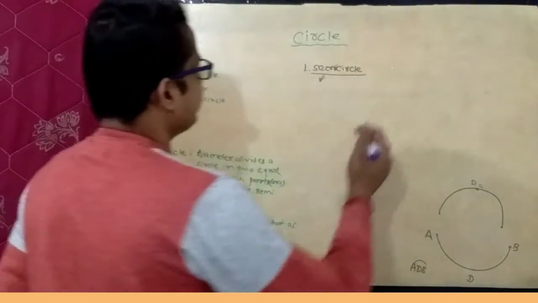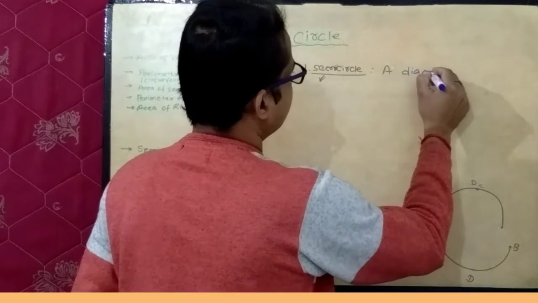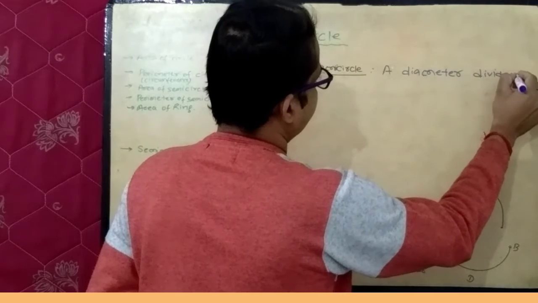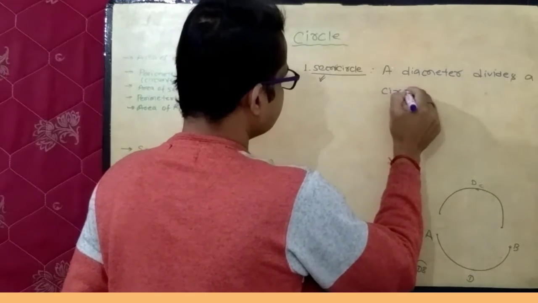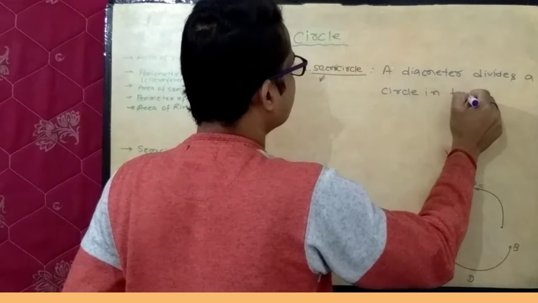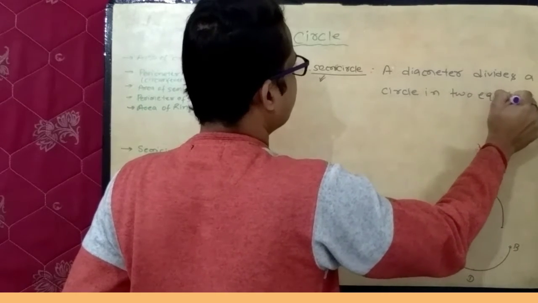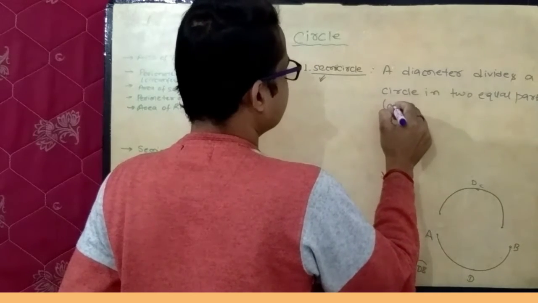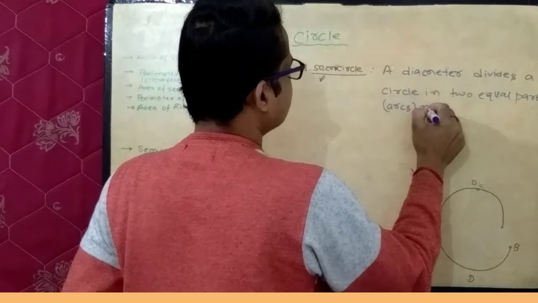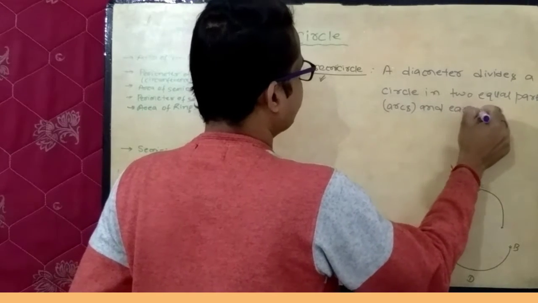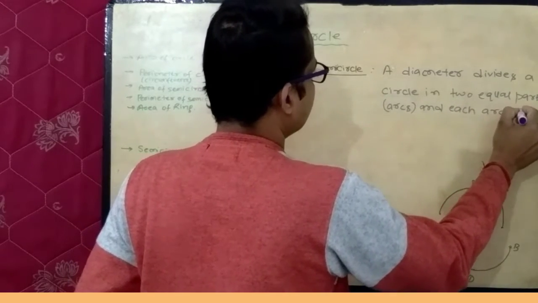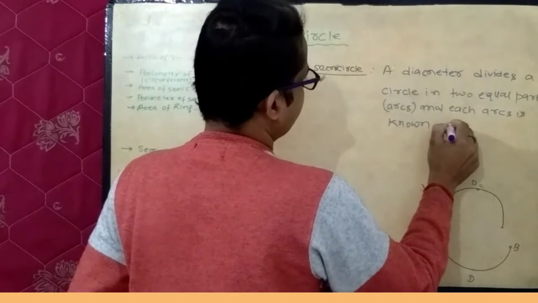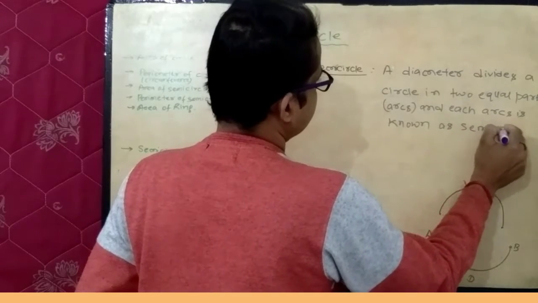So what is the definition? A diameter divides a circle into equal parts, that is arcs, and each arc is known as a semicircle.